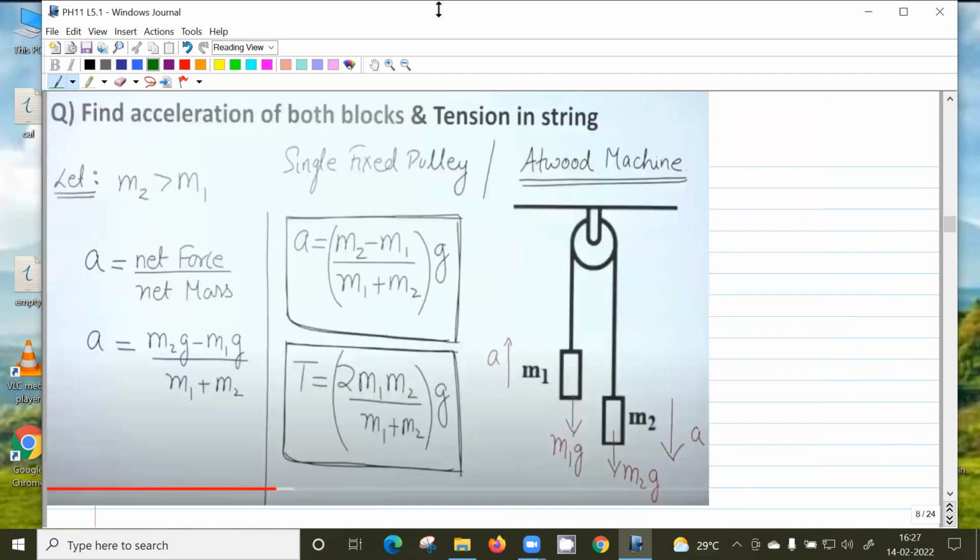Yes, sir. Okay, so find the acceleration of both blocks and the tension in the string. This is a very simple starting question. You have already done this, right? So here there is a string. Pulleys are frictionless. Suppose M1 and M2 are the same. So what will be the acceleration in that case?